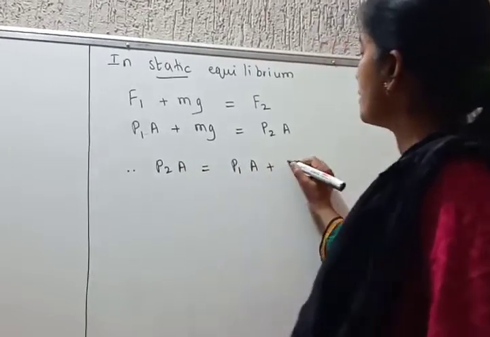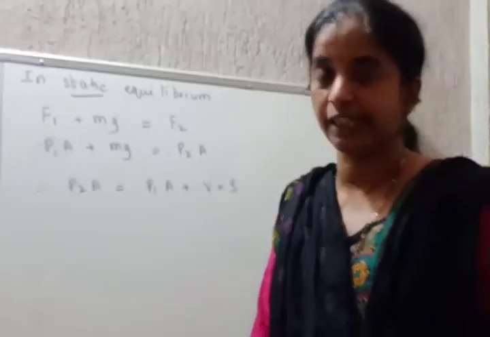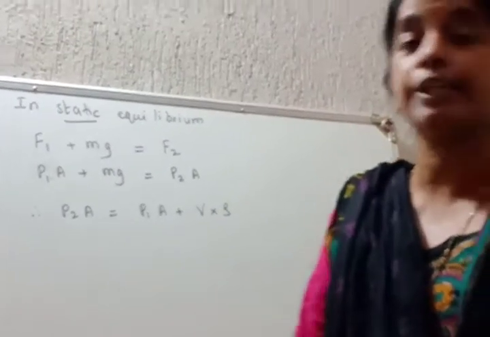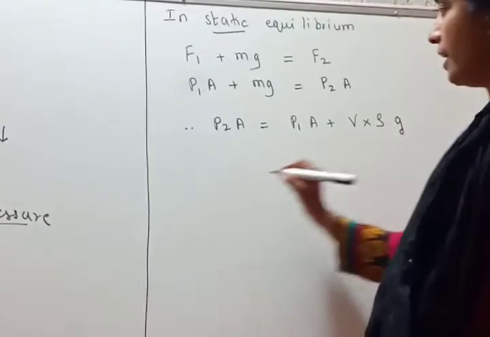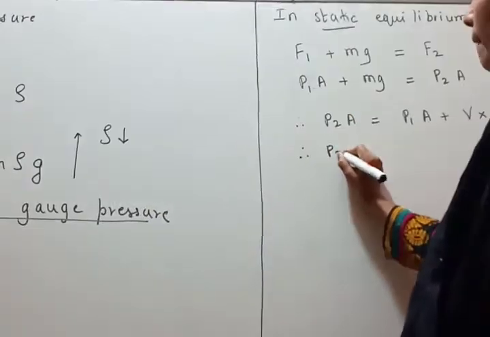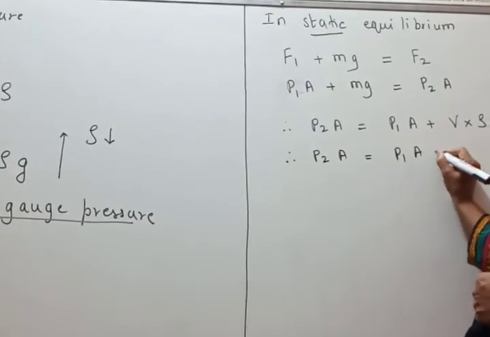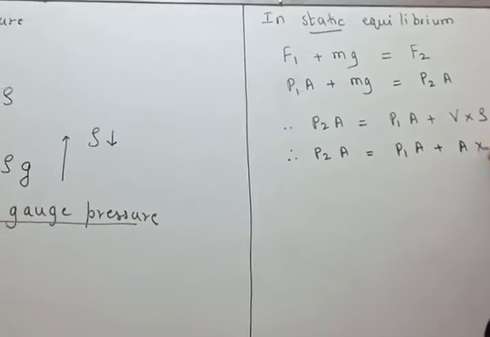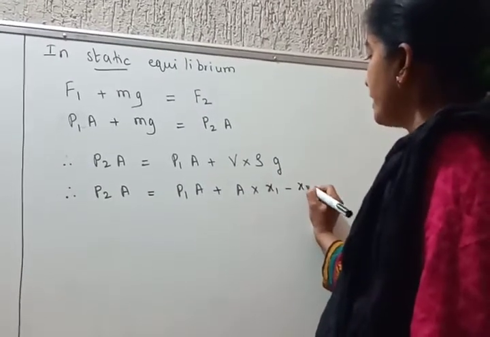What is mass? Mass is volume into density of the liquid inside the cylinder. What is rho? Density of water which is inside the cylinder, multiplied by g. Therefore, P2A is equal to P1A plus volume times rho g. What is volume? Area multiplied by the height, or we can take it like this: area multiplied by x1 minus x2.